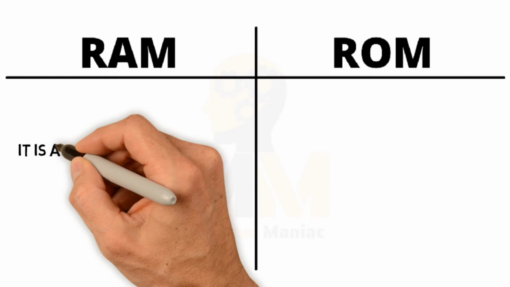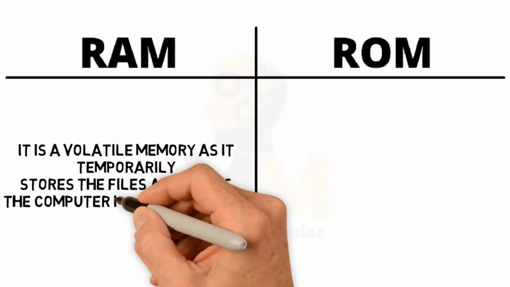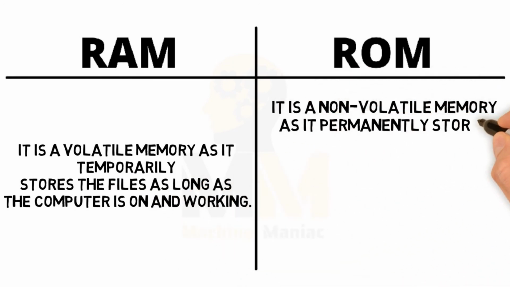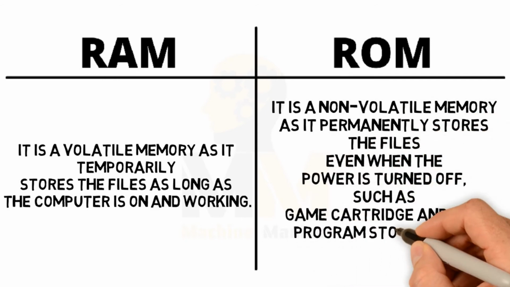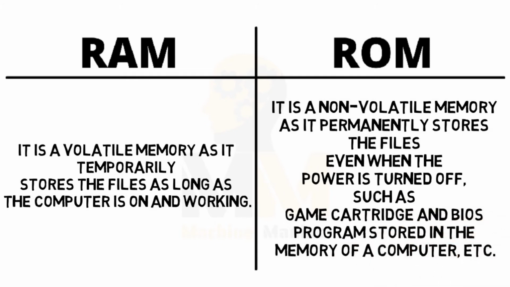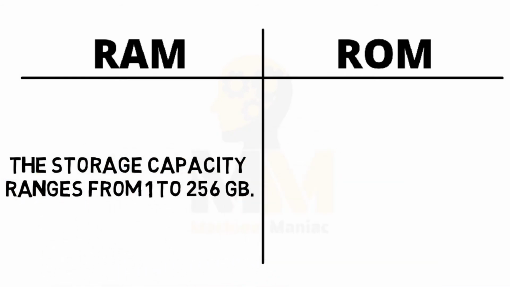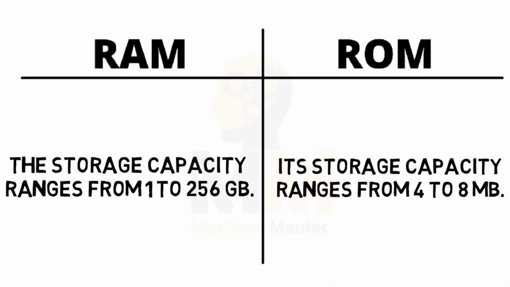RAM is a volatile memory as it temporarily stores the files as long as the computer is on and working. ROM is a non-volatile memory as it permanently stores the files even when the power is turned off, such as game cartridge and BIOS program stored in the memory of a computer, etc. The storage capacity of RAM ranges from 1 to 256 GB. ROM's storage capacity ranges from 4 to 8 MB.